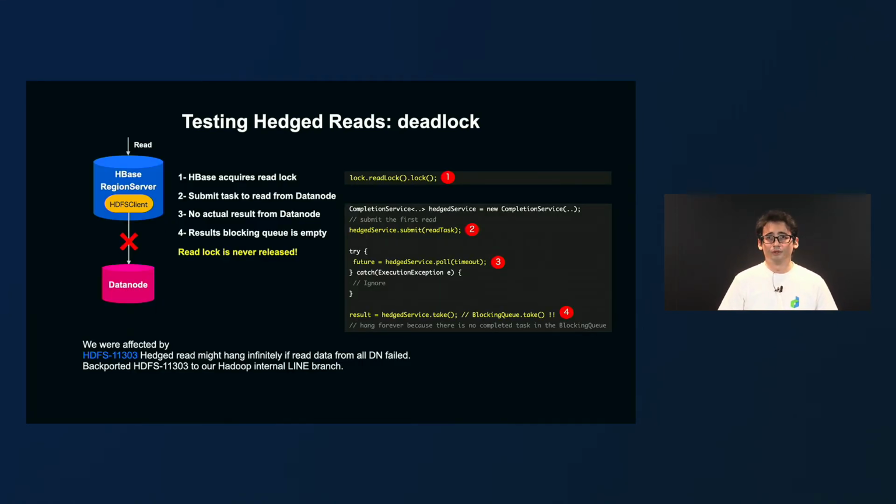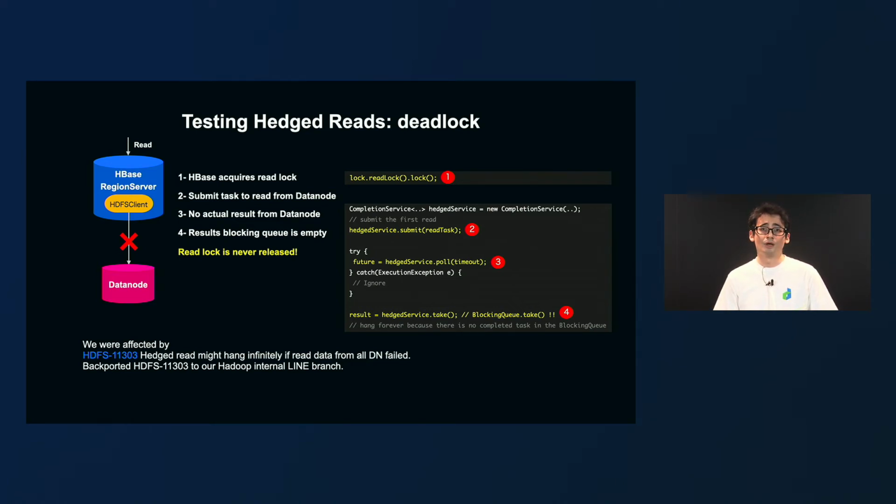So after reading the code and debugging, we found out what was going on. HBase was acquiring a read lock. Then it submits a read task to the data node, but because the data node had some issues or just died, there was no actual result coming from it. Then the blocking queue that has the read results was blocked, waiting for a result that will never come. Then the HBase read lock was never released because the read was stuck there.